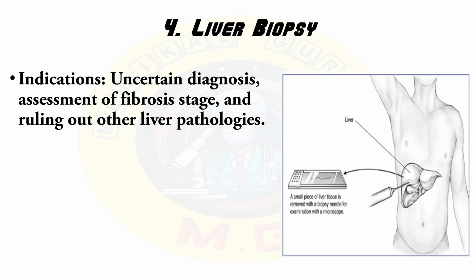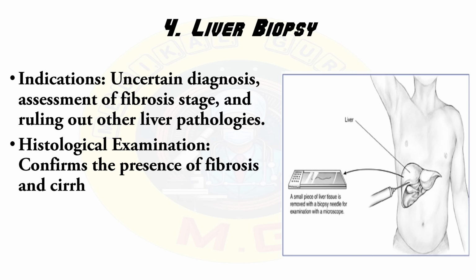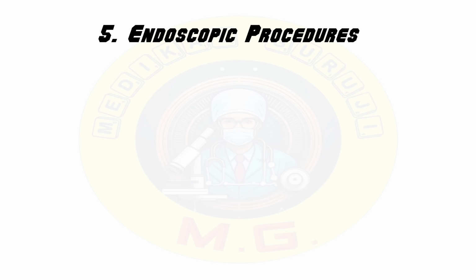This involves obtaining a small sample of liver tissue through a needle, that is by a biopsy needle. The sample is subjected to histological examination, which confirms the presence of fibrosis and cirrhosis and identifies the etiology, that is alcoholic liver disease, viral hepatitis, non-alcoholic fatty liver disease, etc.